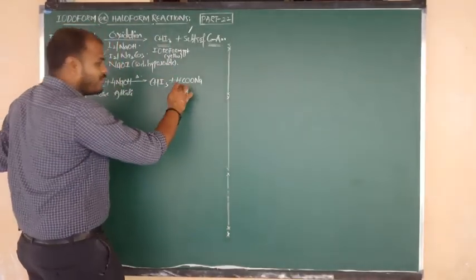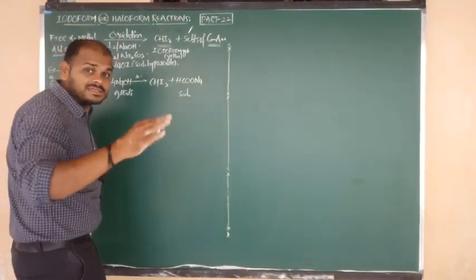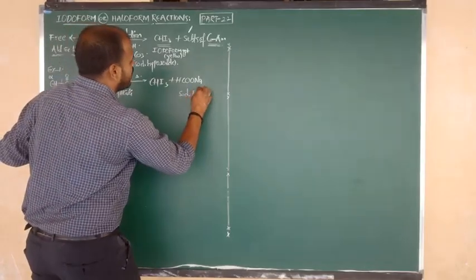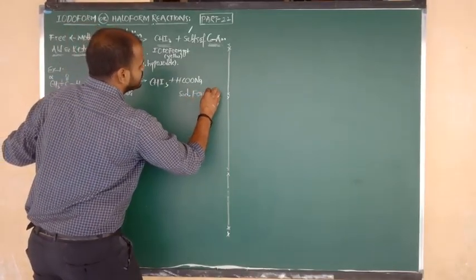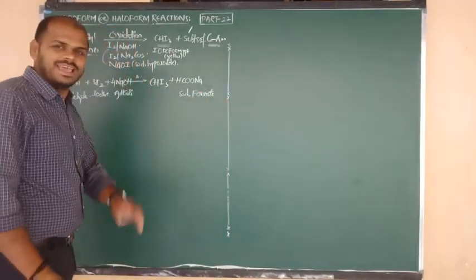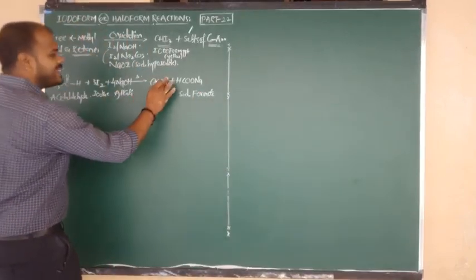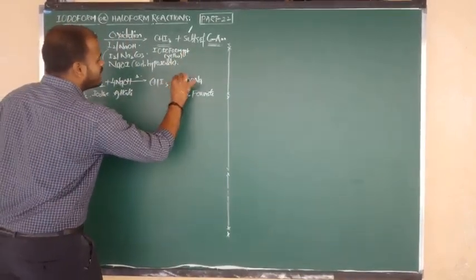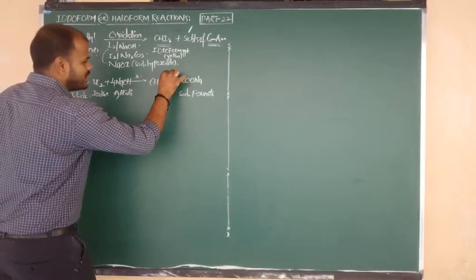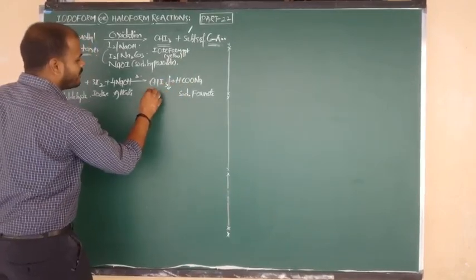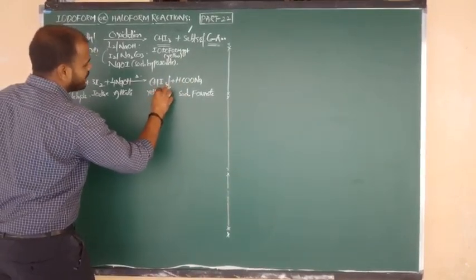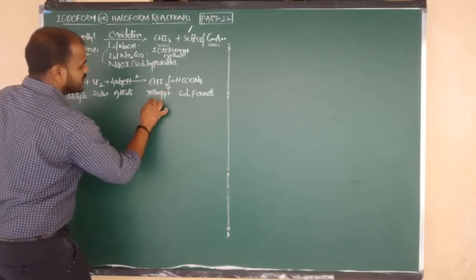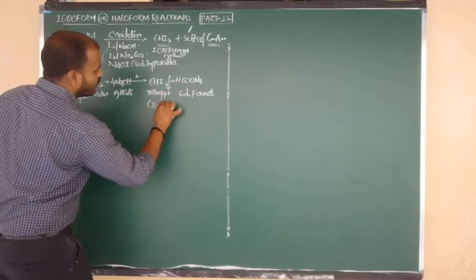The sodium salt of formic acid, or in short form, sodium formate. And the CHI3 I have written here settles down in the form of a yellow precipitate. And what is the product name? Iodoform.